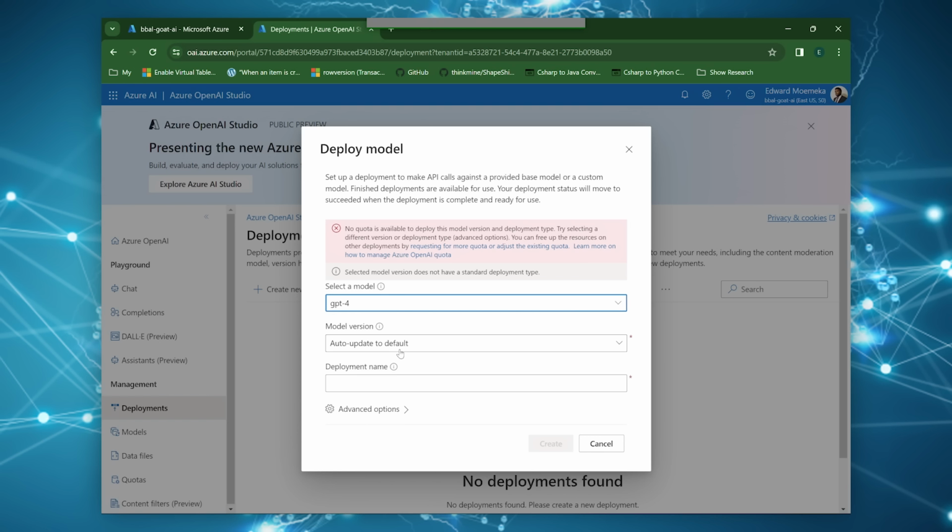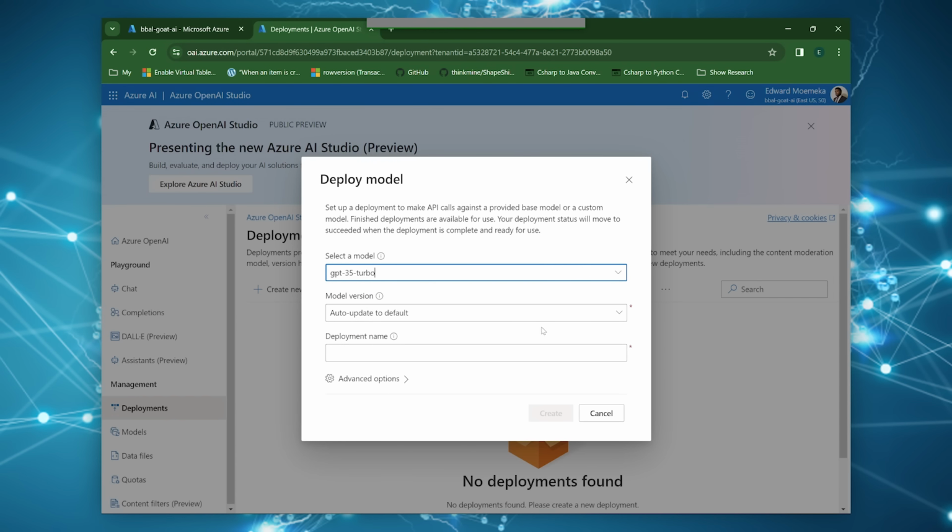You can request access by making a request over here for an adjustment to your quota in order to allow GPT-4. Otherwise, you won't be able to use it right now. But the process is pretty painless to do. So we're just going to stick to GPT-3 Turbo.